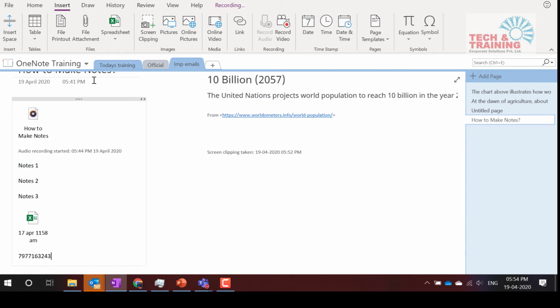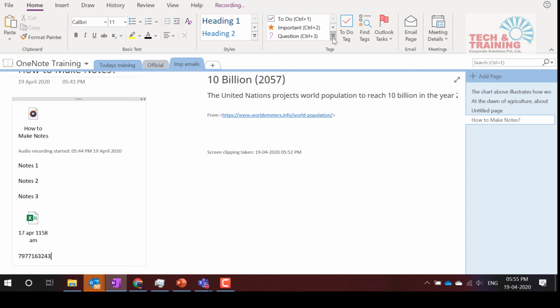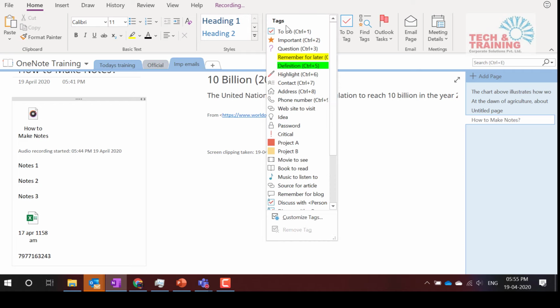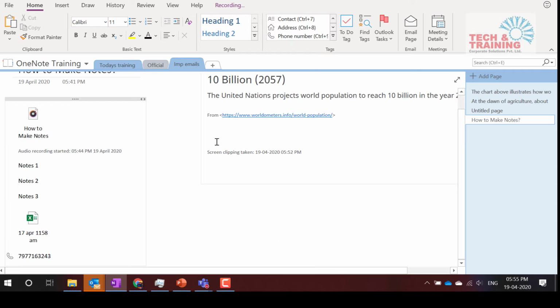Now it may happen that I regularly create certain notes. I might forget that I have taken someone's number. So what I'll do is I have a very important feature in my OneNote which is called tagging. So I come here and I can tag that number. So see, this is nothing but a number that I have just now taken from Prashant. So when I've taken that number, I have tagged it.